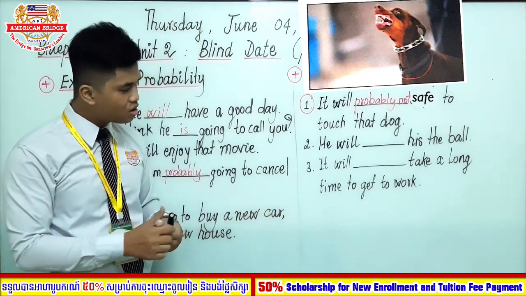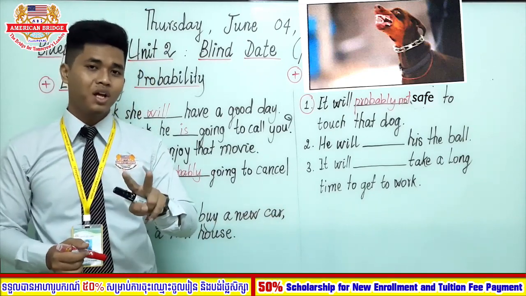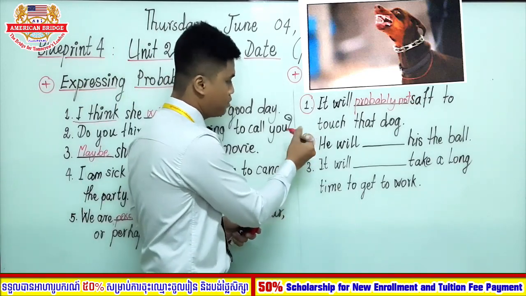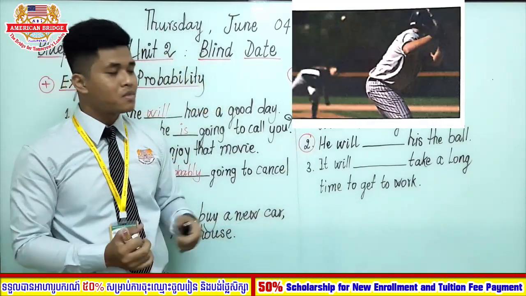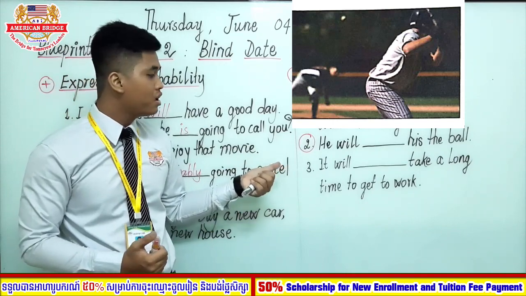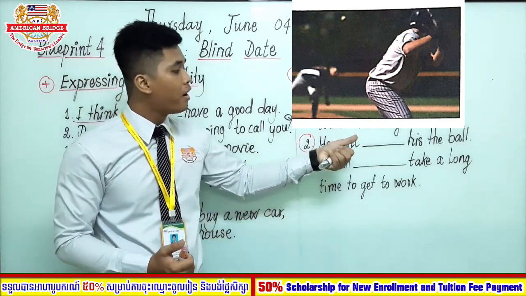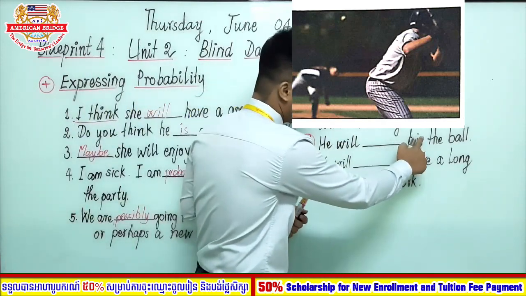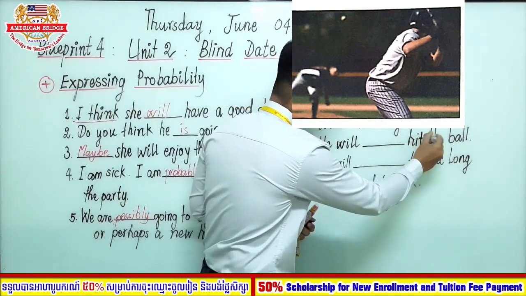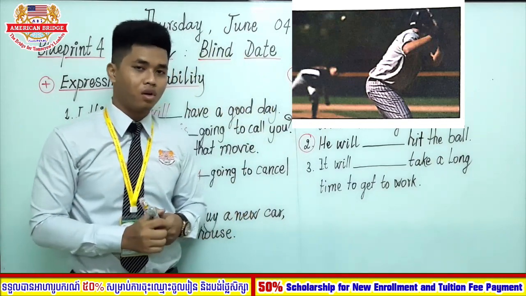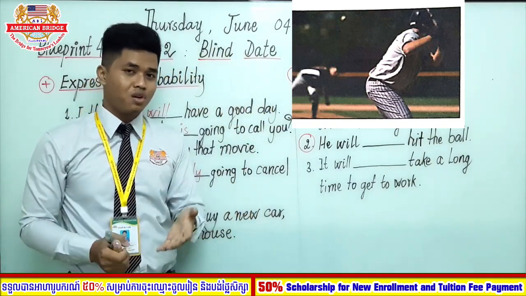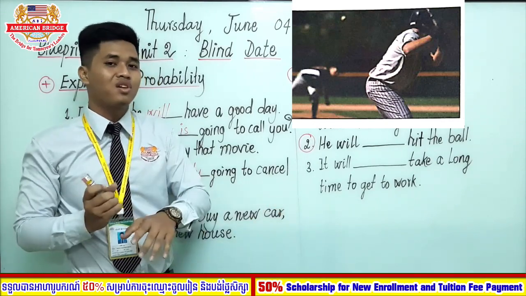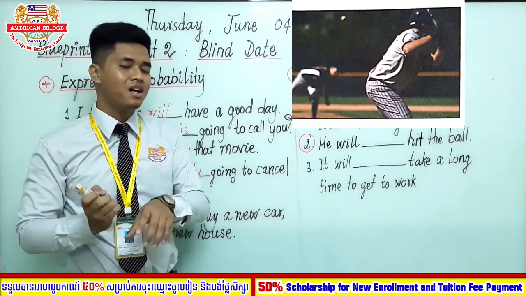So let's move on to picture number 2. Everyone, are you ready for picture number 2? Here is picture number 2. So let's read this sentence together. He will hit the ball. The verb is hit. He will hit the ball. Okay, so look at the picture. The ball is a little bit far away from him, and he is trying to concentrate in order to hit that ball.